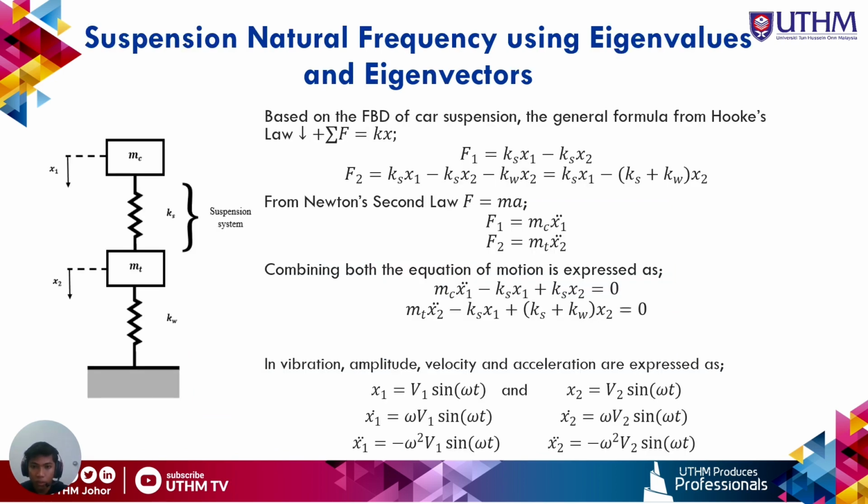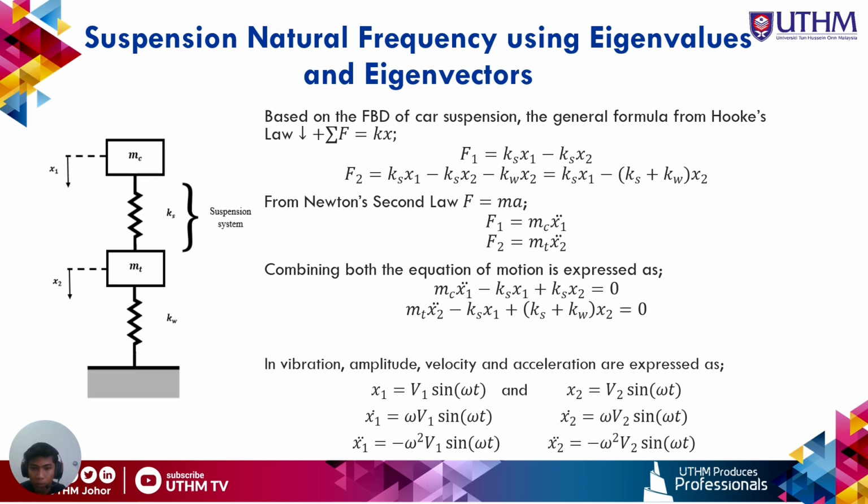To begin our calculation, based on the free body diagram of the car suspension, we can generate the general formula from Hooke's law, which is F = kx. For F1, we get Ks x1 minus Ks x2, while for F2, we get Ks x1 minus (Ks plus Kw) x2. Next, we can also generate the general formula from Newton's second law, which is F = ma. For F1 it is mc x1 double dot, while for F2 it is mt x2 double dot.